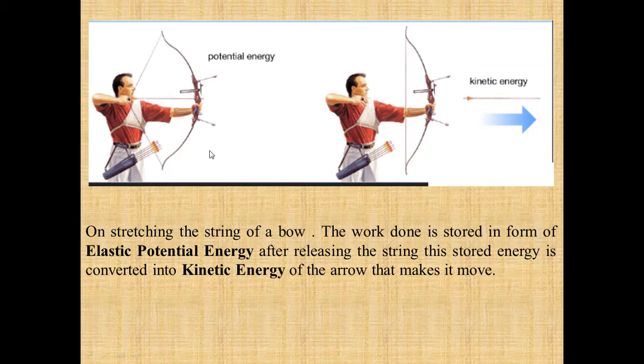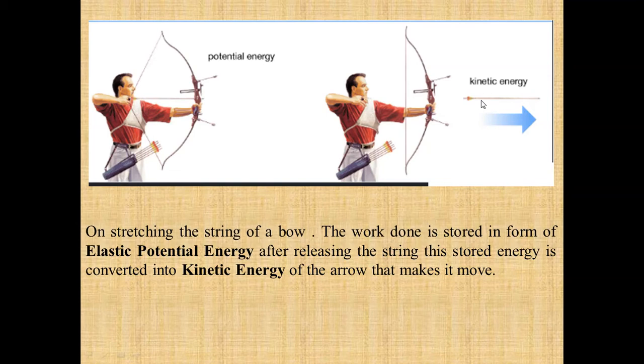So when the string is released, what happens? Its elastic potential energy is converted into the kinetic energy of the arrow, and this arrow starts moving in the forward direction.